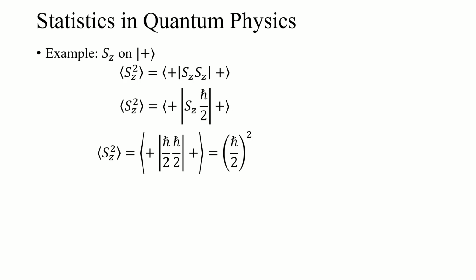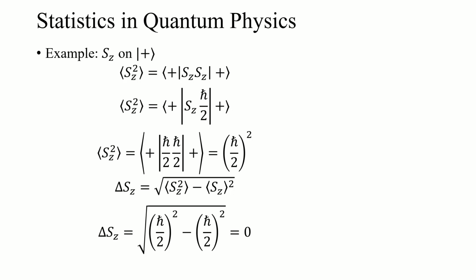So if we want to look at that RMS deviation, or sort of the spread in our measurement, it's that equation: S sub z squared, the expectation value of that, minus our expectation value of S sub z, all squared, which in this case we saw the expectation value for the S sub z measurement a few slides ago.